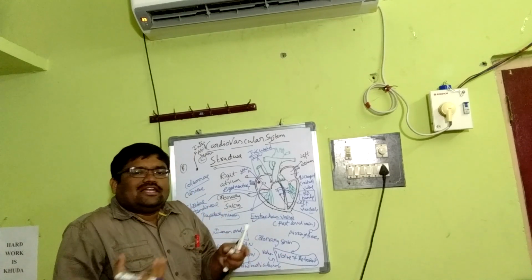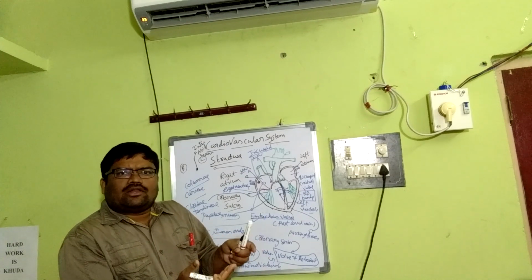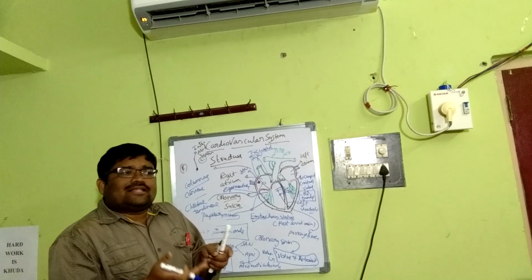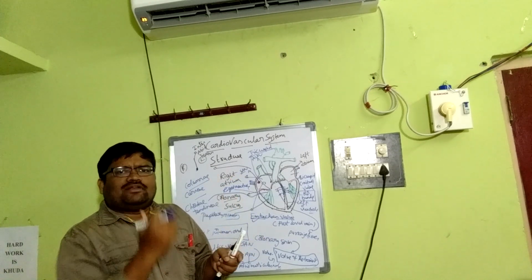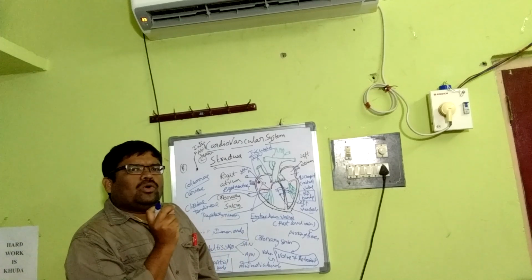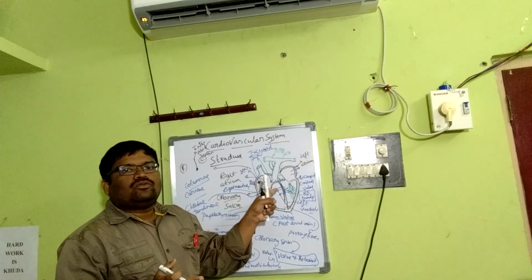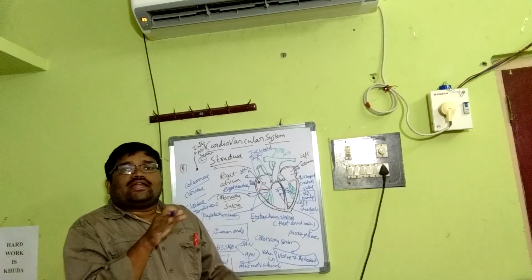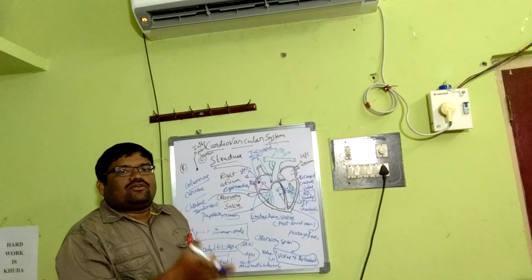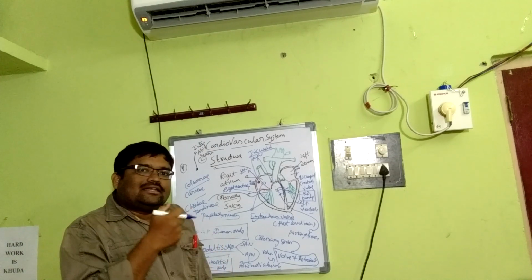Columnae carneae, the inner wall gives us muscular collections. Then the larger and conical ones are known as papillary muscles, and the papillary muscles are connected to the tricuspid valve between the right atrium and right ventricle, and the bicuspid between the left atrium and left ventricle, through chordae tendineae. And from the AVN, that means the atrioventricular node, which is present in the left lower corner of the right atrium, gives rise to a muscular bundle known as the bundle of His or atrioventricular bundle or AV bundle,